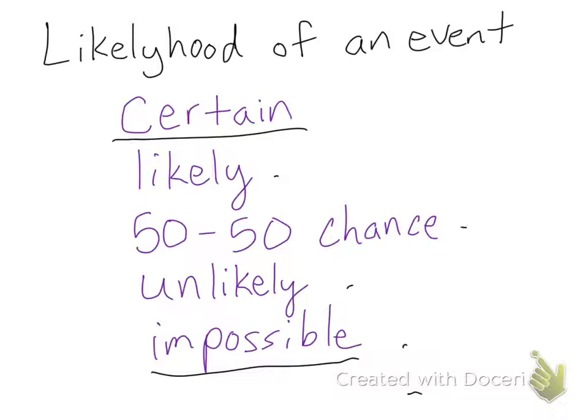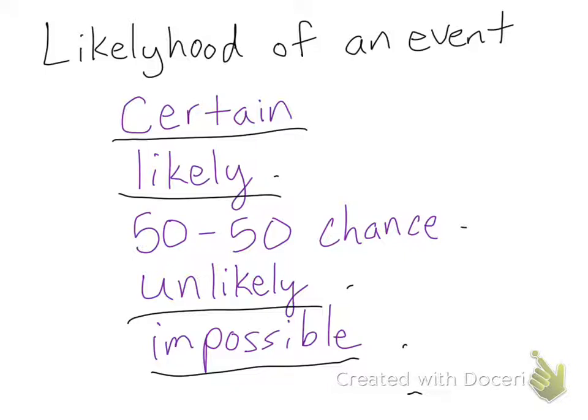What would be a word to describe the probability that we will leave school early today? Well, that's probably unlikely. It's not a short day, so we're not going to be leaving early from school. It could happen, but not likely. Okay, what word would we use to describe the probability that you will have homework on Monday? Well, you will likely have homework on Monday.